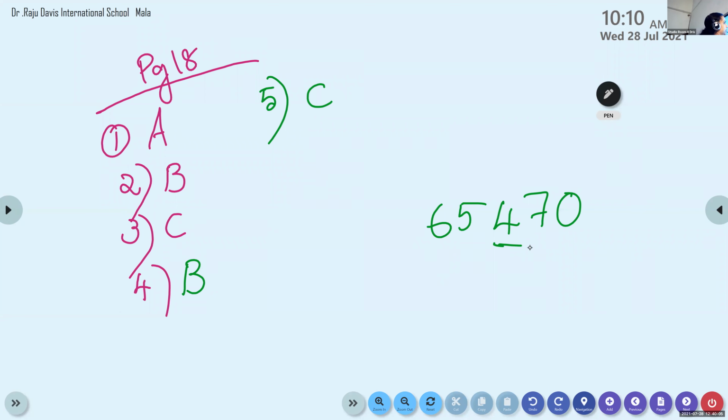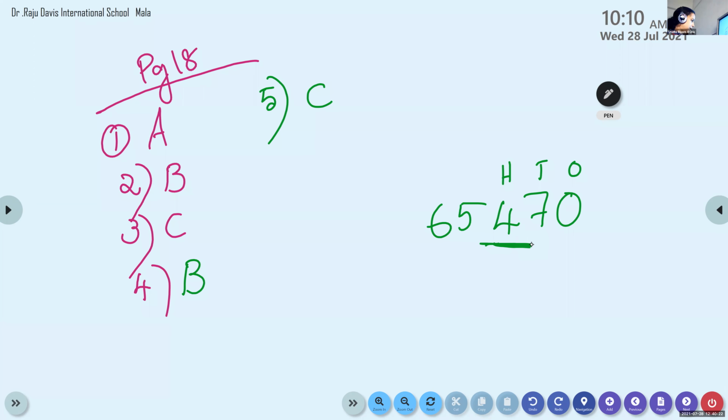So children, look here, this 4 is in the hundreds place: ones, tens, hundreds. But the face value will not change according to the place. It will be the same number itself. Very good. So the answer is option C.